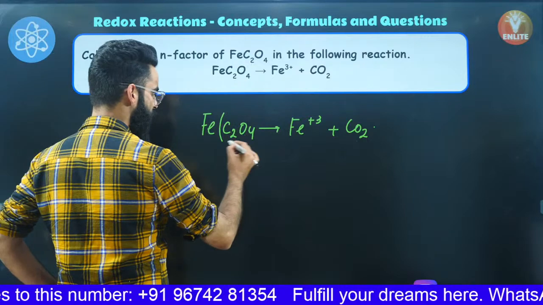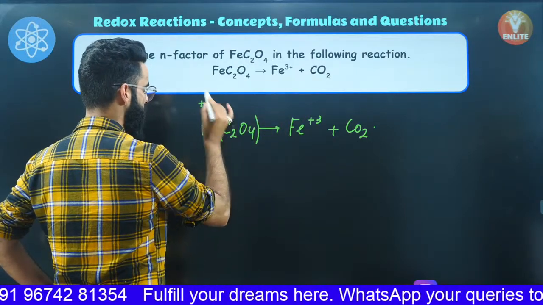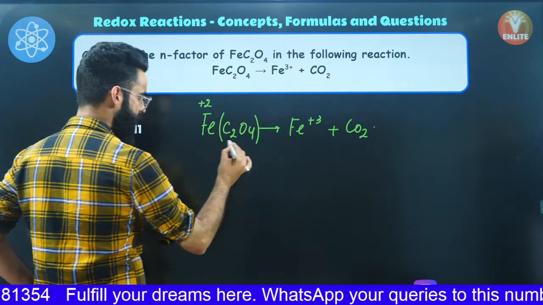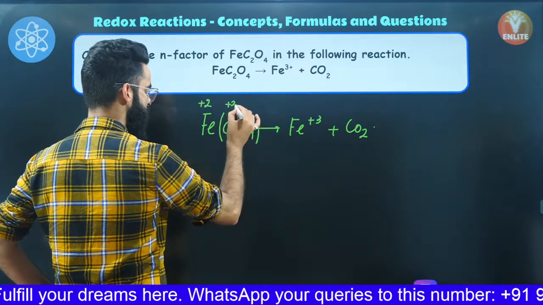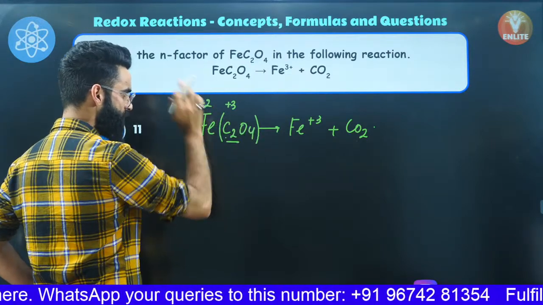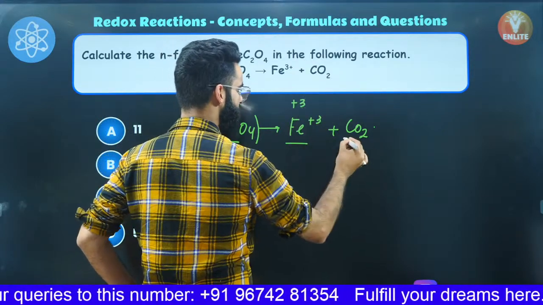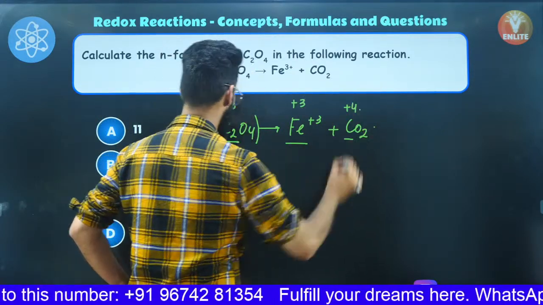See, this is basically your oxalate ion. Oxalate ion always has -2 charge, so iron will have +2. The oxidation state of iron is +2. When you calculate the oxidation state of this carbon over here, it comes out to be +3. When you calculate it normally, right? +2 plus 2x minus 8 is equal to 0, so x value will come out to be +3. The oxidation state of this iron right here is +3, and the oxidation state of this carbon over here is going to be +4.